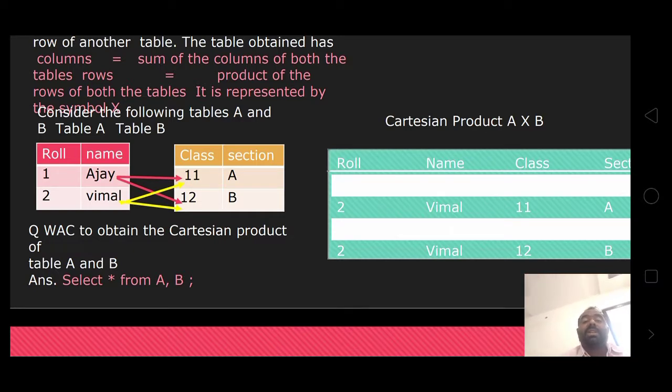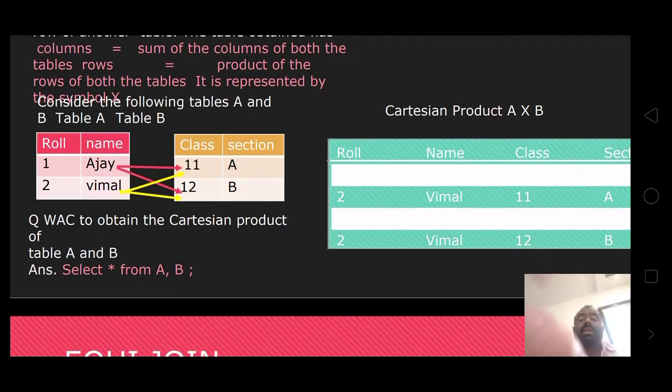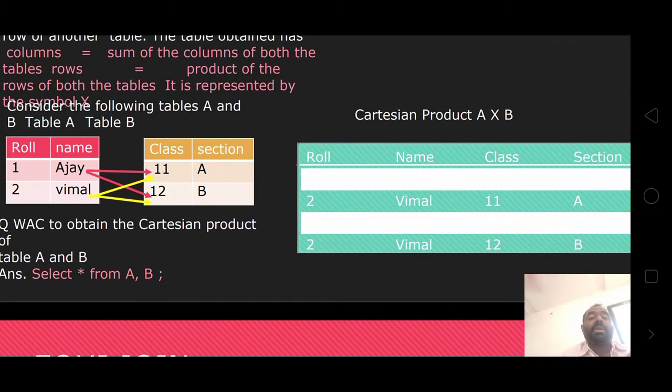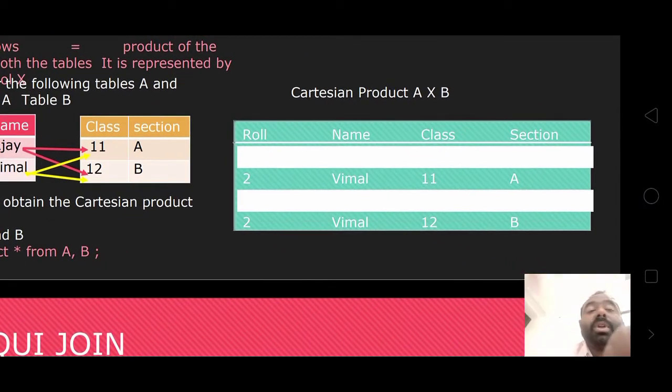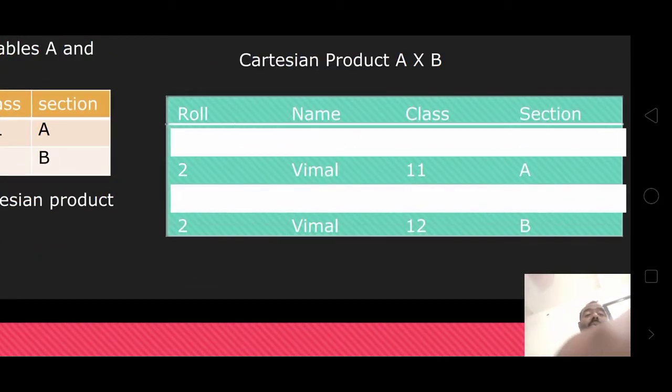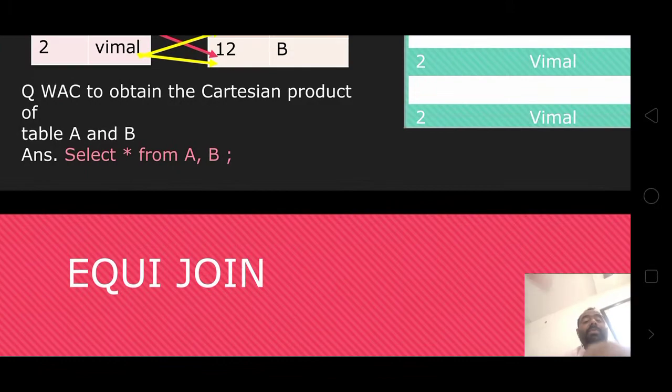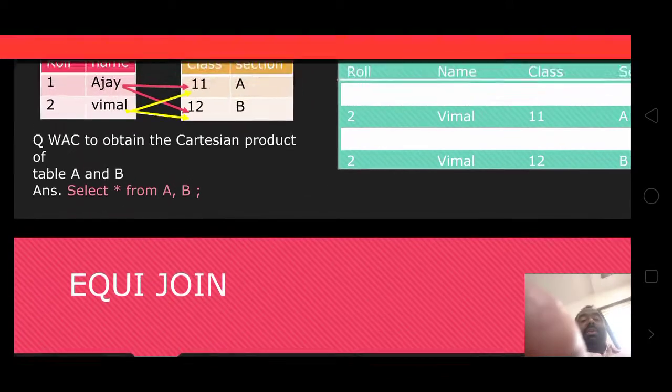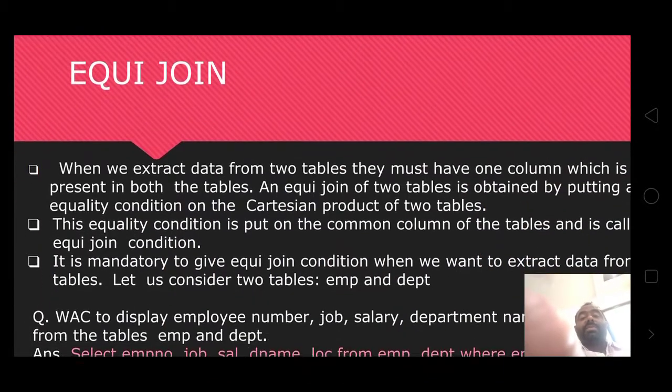Table B has class 11 and 12, session A and B. Write a command to obtain the Cartesian product of tables A and B. The query is select star from A comma B. The Cartesian product A cross B is shown on the right side, with roll number 2 and 2, name Vimal and Vimal, class 11 and 12, session A and B. This is a Cartesian product. Then equal joins.